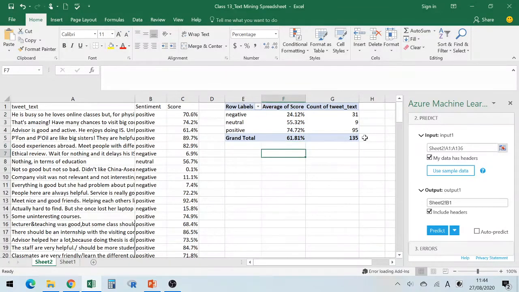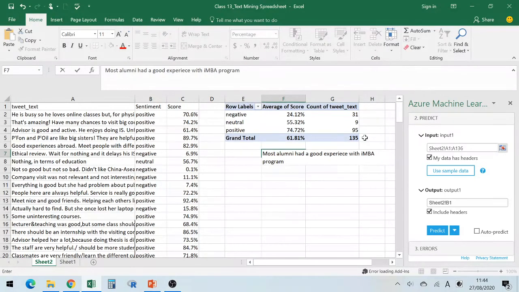So the result says most alumni had a good experience with the IMBA program.